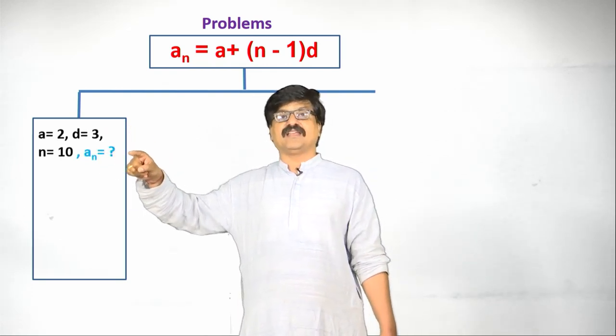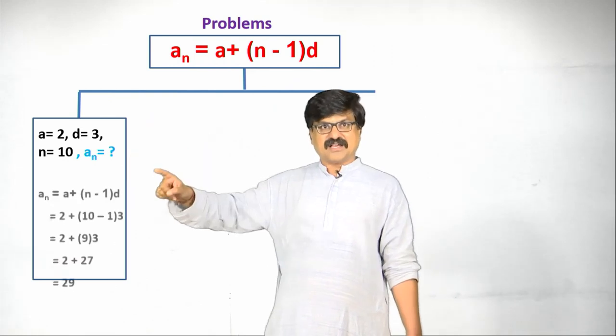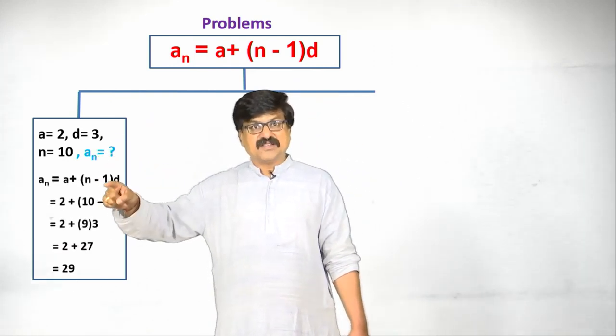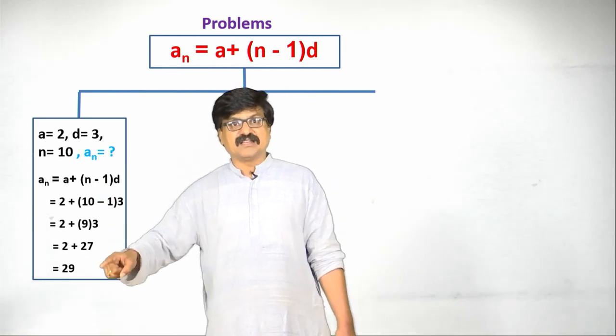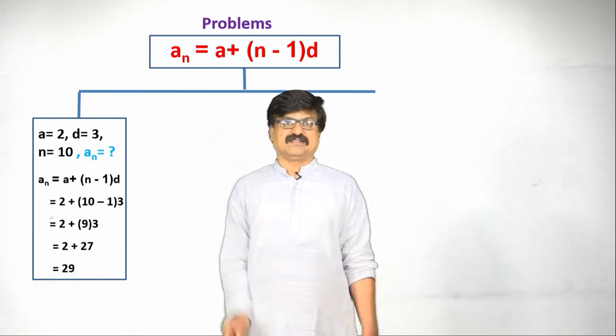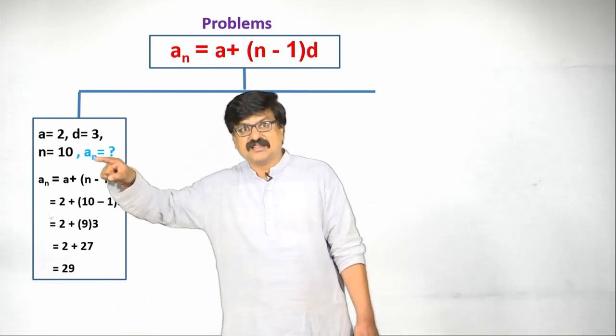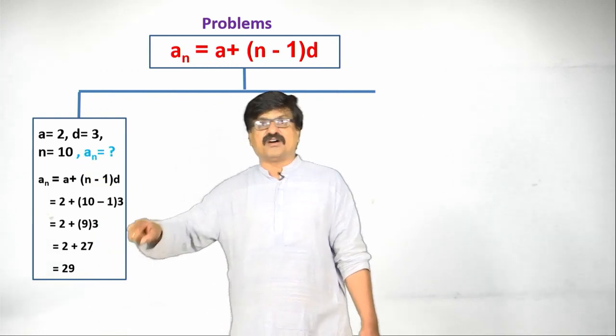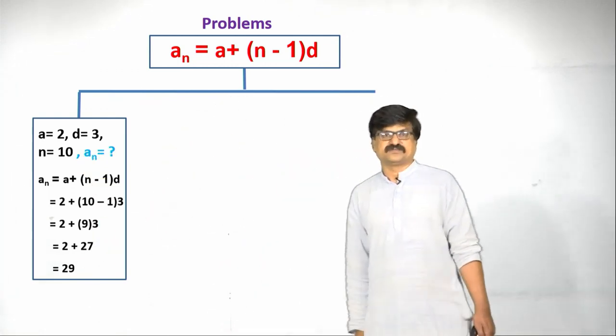How to find a n? Write this formula, substitute a, d, n values, simplify, and we are getting a n as 29. Here n is 10, so this is the 10th term of the given AP.